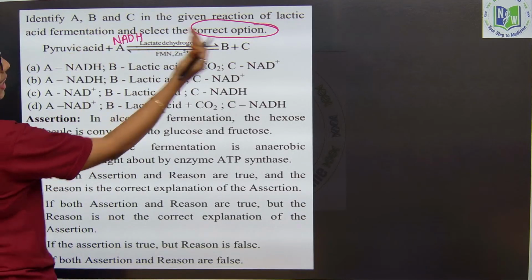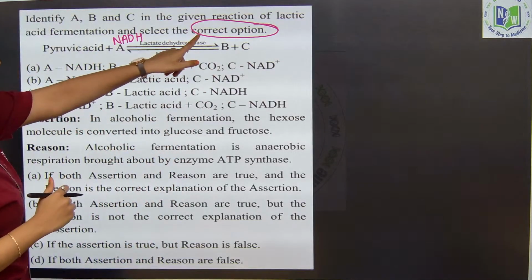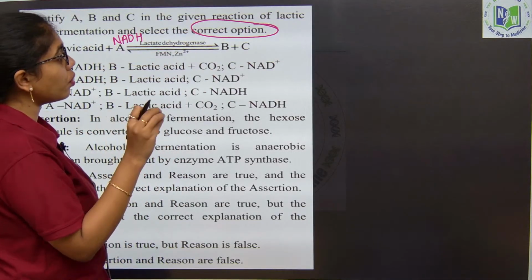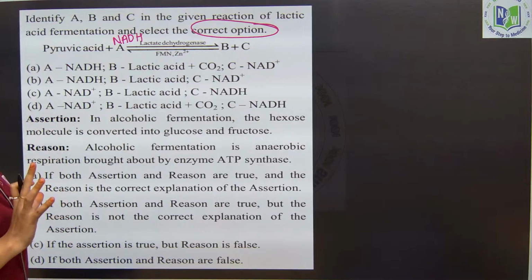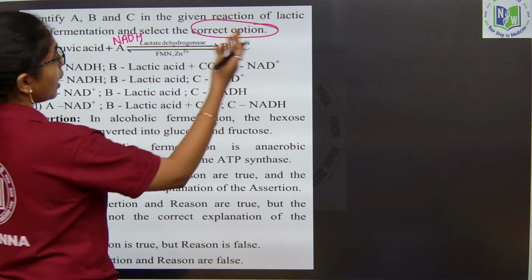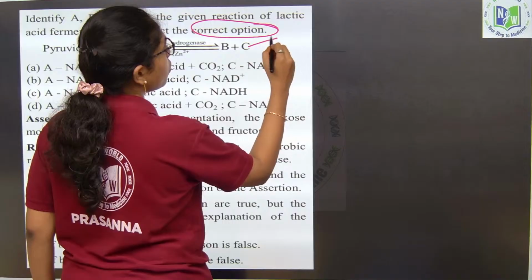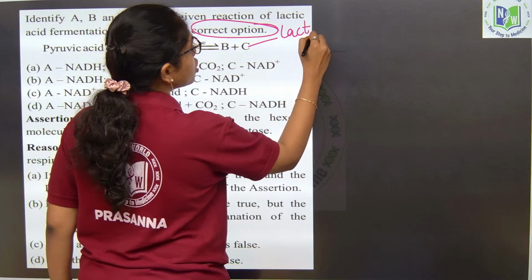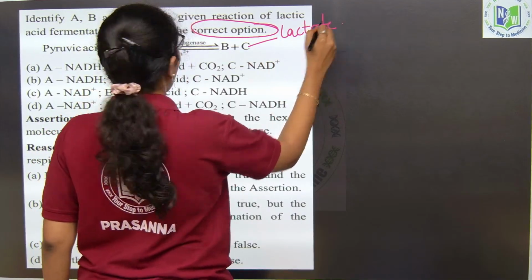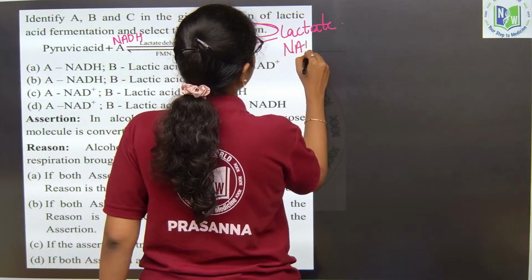NADH gets converted into what? If it is lactic acid fermentation, there is no way carbon dioxide is being released. So, here B or C will be lactic acid or lactate and NAD plus.